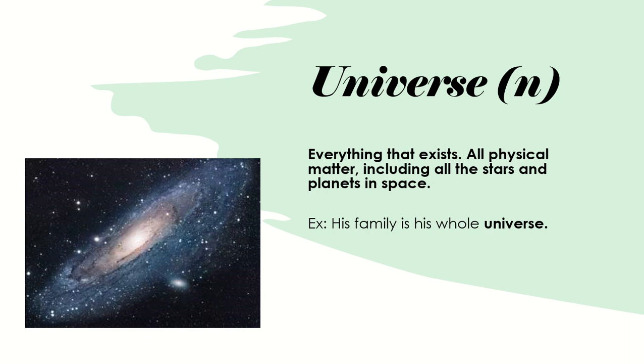So look at this example. His family is his whole universe. So he means that his family is his whole world. They are everything to him. So this is your universe, this is your world. Everything important for you. Everything you can include in this word or in this universe or in this space. So this is an image for the universe and the world.